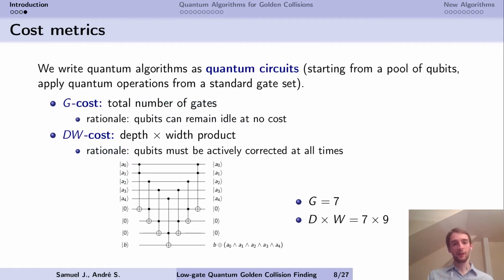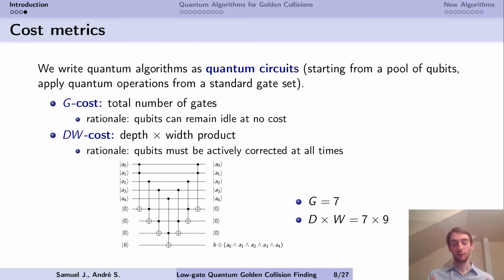Our cost metrics in the quantum setting are based on the abstract model of quantum circuits. So we write quantum algorithms in this model where we have a pool of qubits on which we're going to apply quantum operations from a standard gate set. And we build a circuit like this, pretty much like Boolean circuits. We're going to consider two cost metrics. The first one is the total number of gates, and the second one is the product of the depth and width of the circuit.